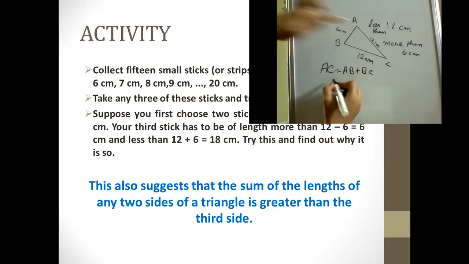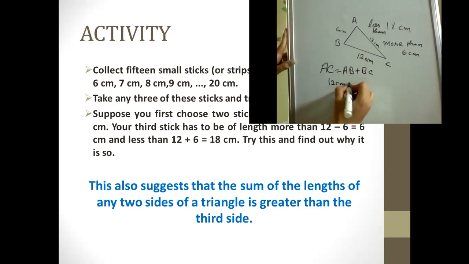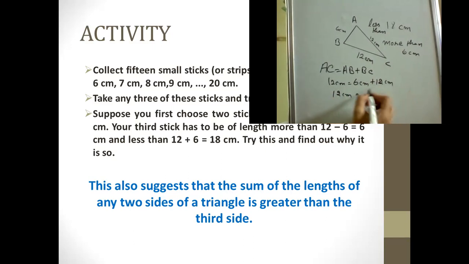Now what is AC? That is 12 centimeter. What is AB? 6 centimeter. What is BC? That is 12 centimeter. Now let us check. This is 12 centimeter. What is the summation of 6 plus 12? 18 centimeter. So what we can notice is they are not equal, but 18 is greater than 12 centimeter.